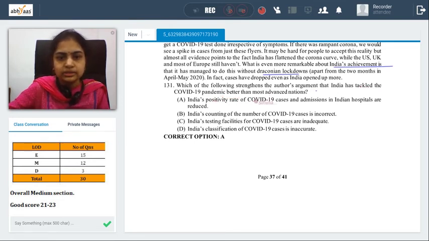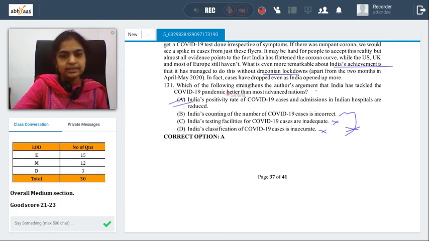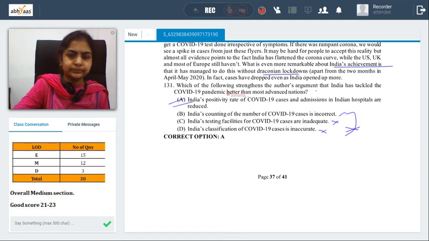advanced nations? India's positivity rate of cases and admissions in Indian hospitals reduced, maybe. Counting is incorrect. Testing is inadequate. Classification is inaccurate. All these things are definitely not the answer. So the only possible answer is A. Easy question, easy option.